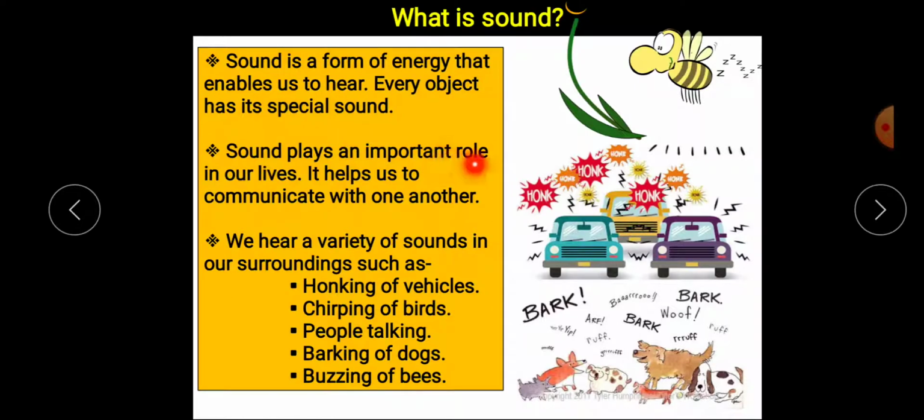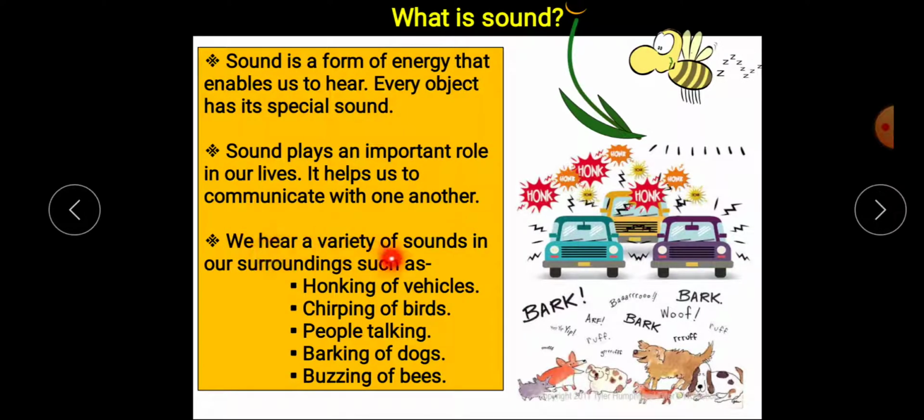Sound plays an important role in our lives. It helps us to communicate with one another. Can you imagine, without the ability to speak, how difficult it will be for us to communicate properly? Sound helps us to communicate with each other.